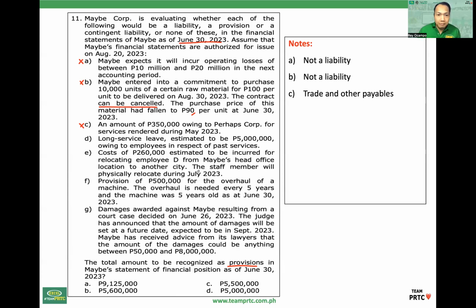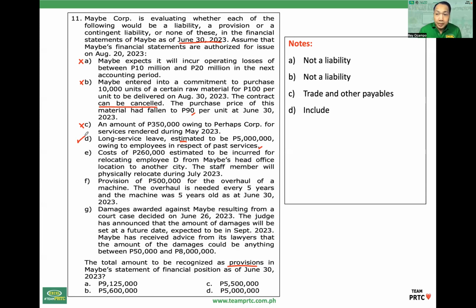Letter D. Long service leave estimated to be 5 million owing to employees in respect of past services. So that is a present obligation, so that is a liability. And since the amount is estimated, that will qualify as what? Provision. So include. Letter D, 5 million, provision for long service leave.